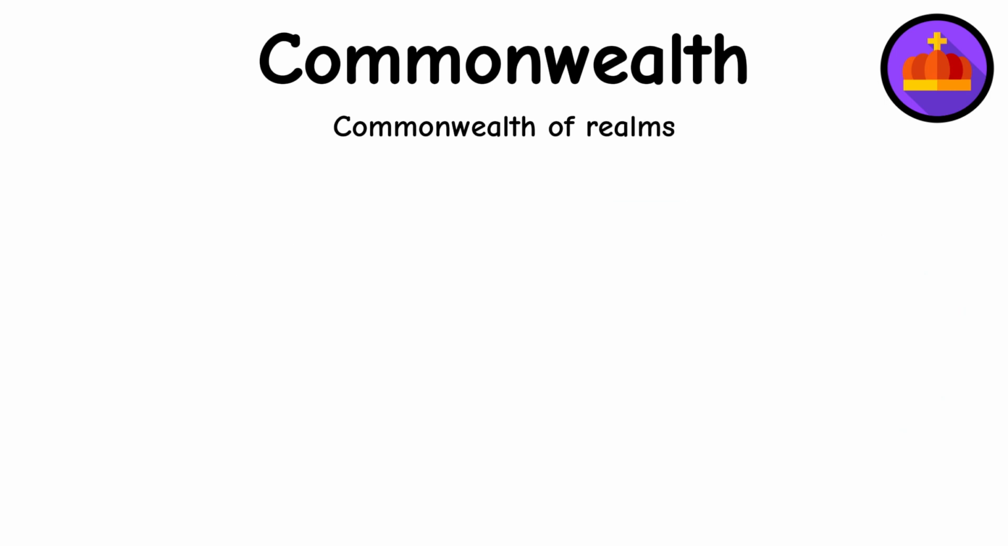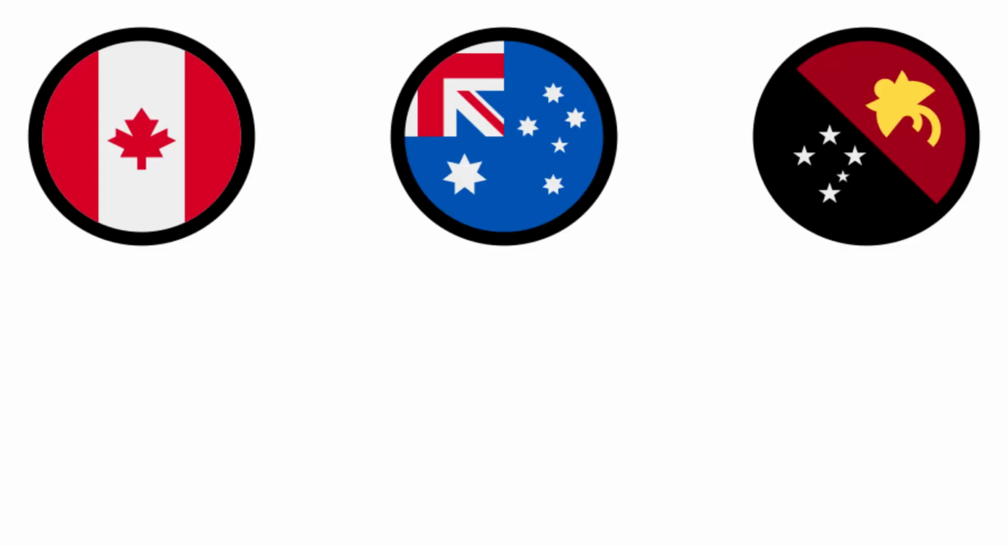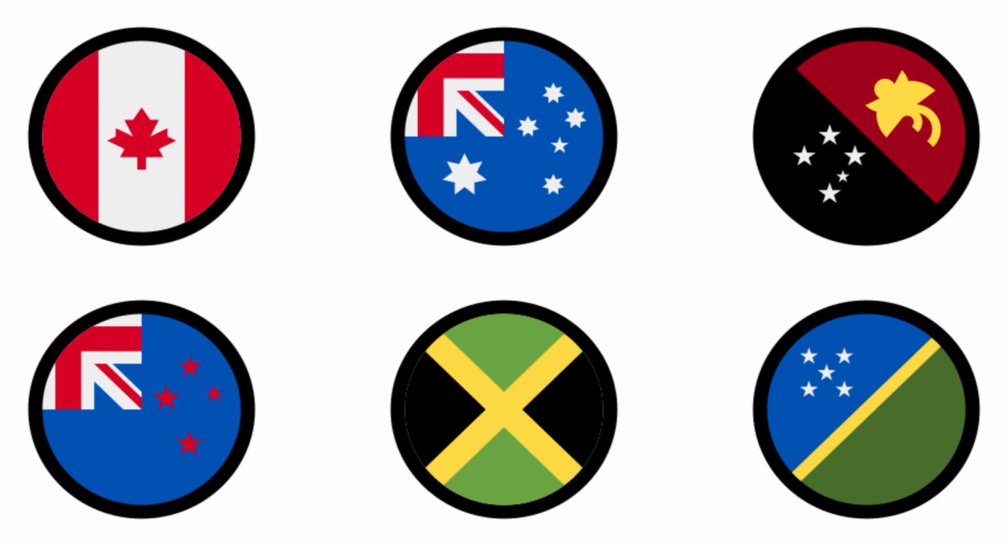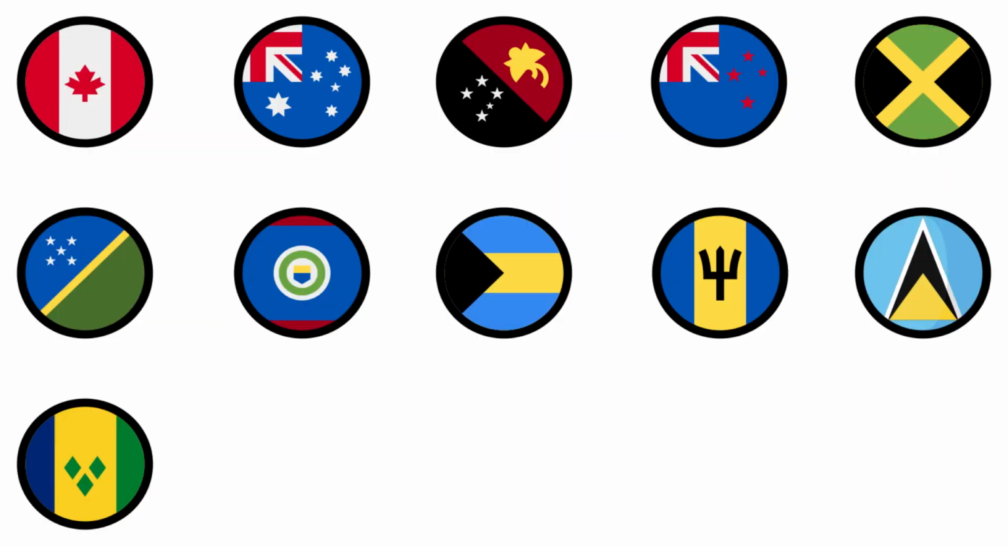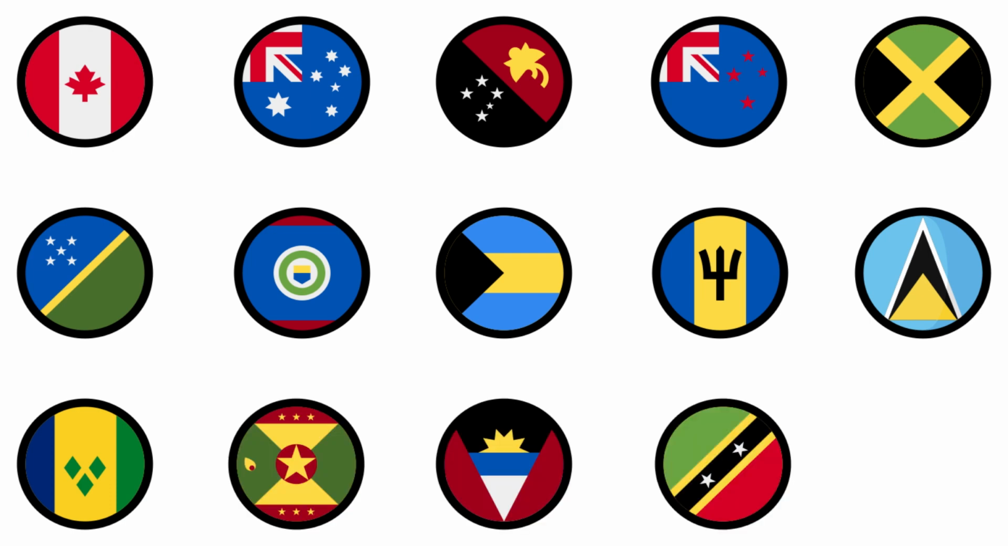The countries from most populous to least populous are Canada, Australia, Papua New Guinea, New Zealand, Jamaica, the Solomon Islands, Belize, the Bahamas, Barbados, St. Lucia, St. Vincent and the Grenadines, Grenada, Antigua and Barbuda, St. Kitts and Nevis, and Tuvalu. All of these countries are independent, but not entirely, which is why they can't have presidents, only prime ministers.